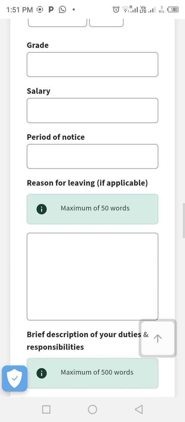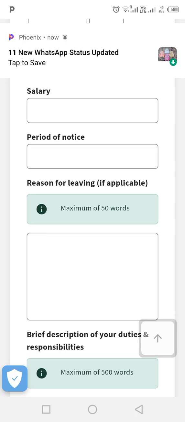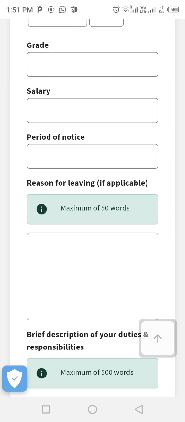Okay, so you might write 1 month here, depending on the policy of your hospital. If they demand 2 months notice, you put it here so that they know that they will give you 2 months to resign from where you're working.